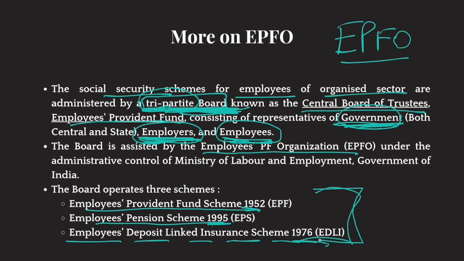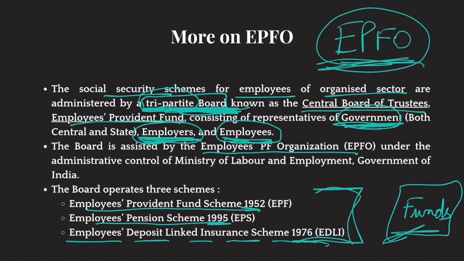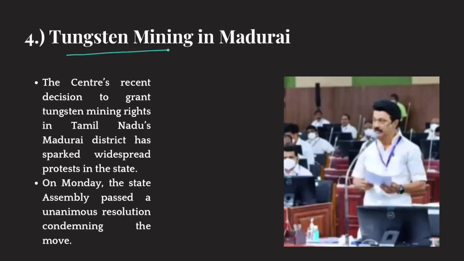And these schemes have gathered so much money in different funds that it is very important that a professional organization manages these funds, because people's savings are in these funds. Many people depend on these schemes. Okay, that is why EPFO is very serious about rooting out corruption from their organization. All right. Let's move forward to the fourth news item, which is tungsten mining in Madurai.